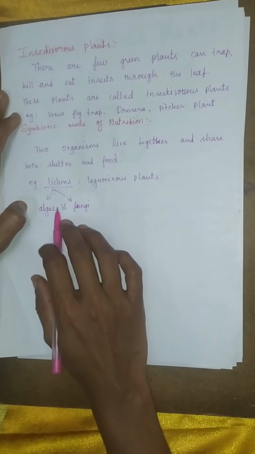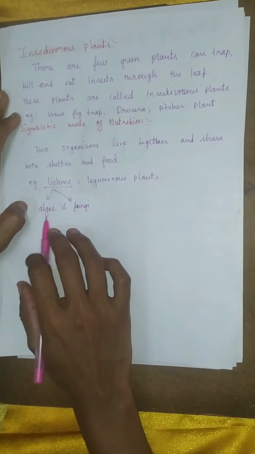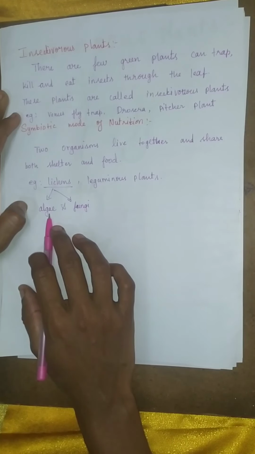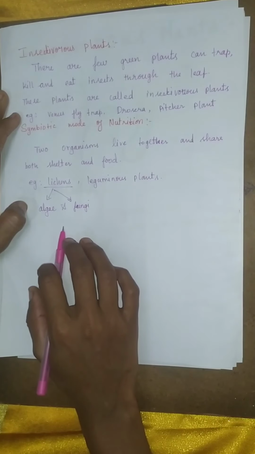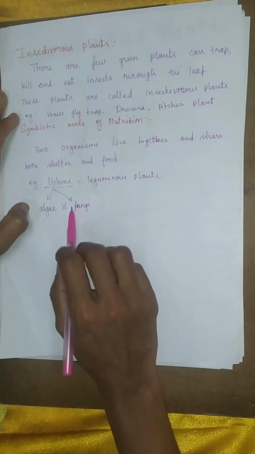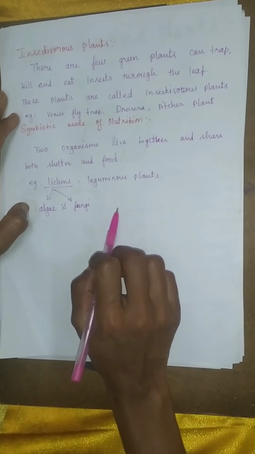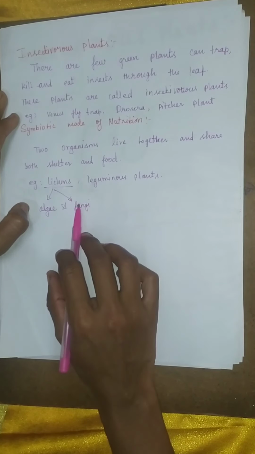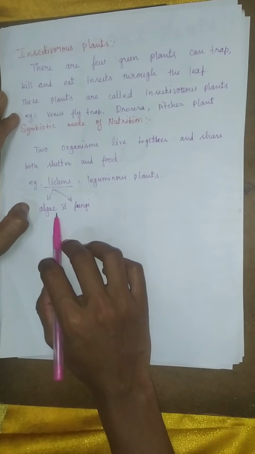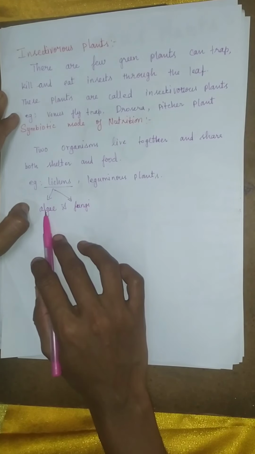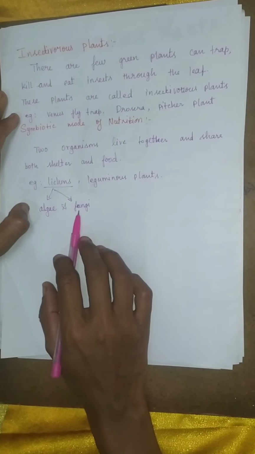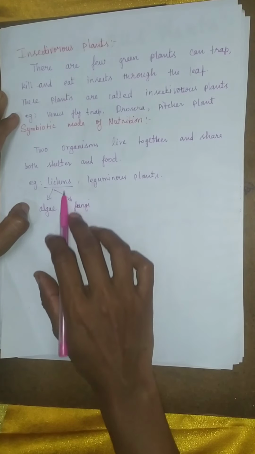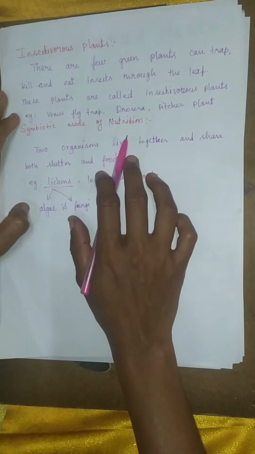Lichens are nothing but a combination of fungi and algae. We already studied about algae. Its color is green because it contains chlorophyll. It can prepare food by doing the photosynthesis process, but fungi is a non-green organism that cannot make food by photosynthesis process. So fungi takes food from the algae. For that, fungi provides shelter and minerals to the algae. So algae takes shelter and minerals from the fungi and provides food. The two organisms work together, sharing food and shelter. This mode of nutrition is known as symbiotic nutrition.